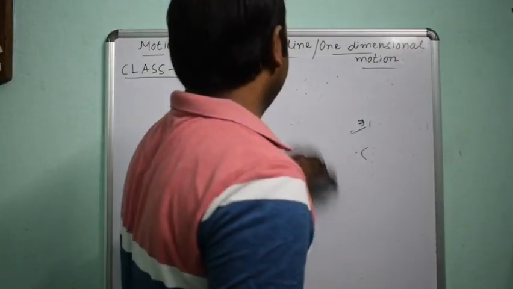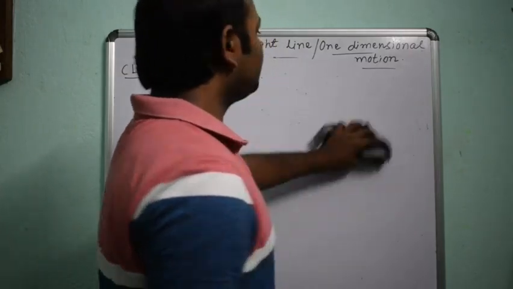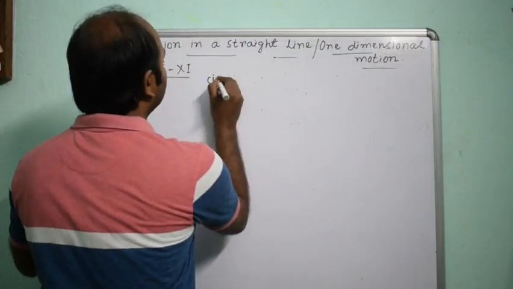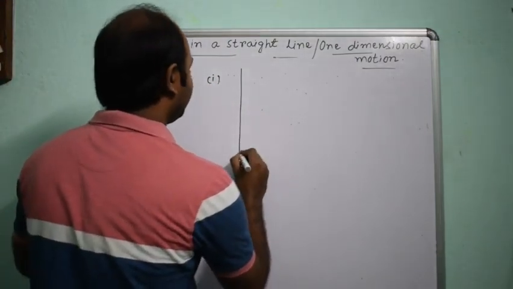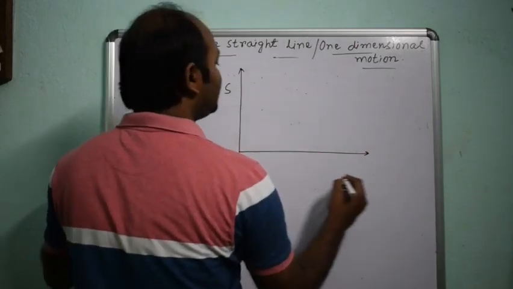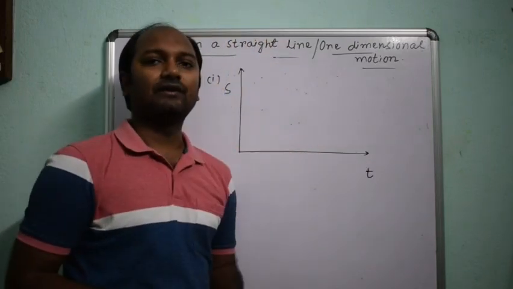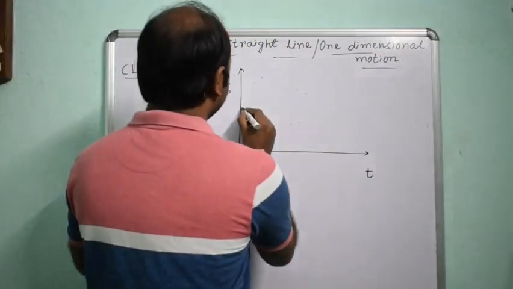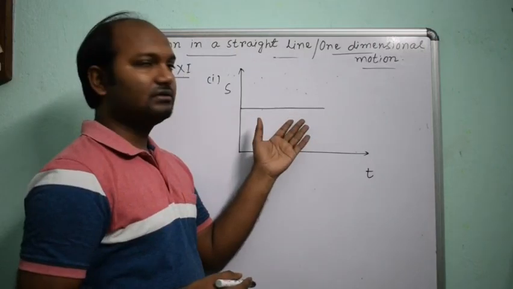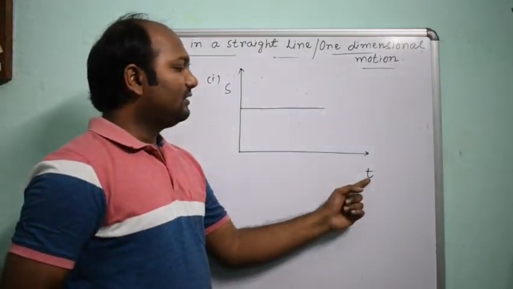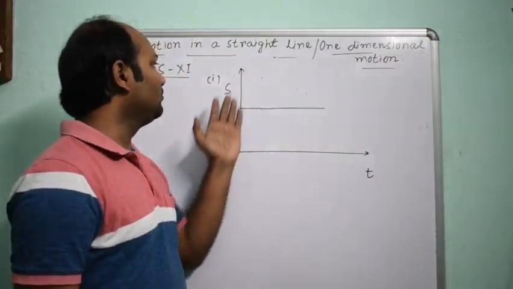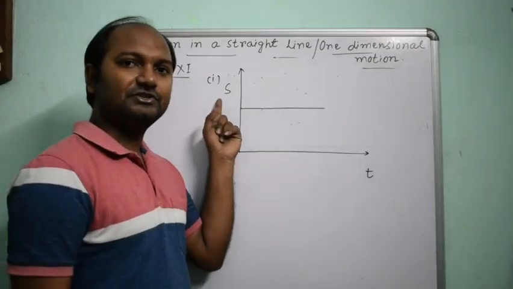So first, suppose it is a displacement time graph. This particular graph shows like this. Here, along x direction it denotes time, and along y direction it is showing the displacement.